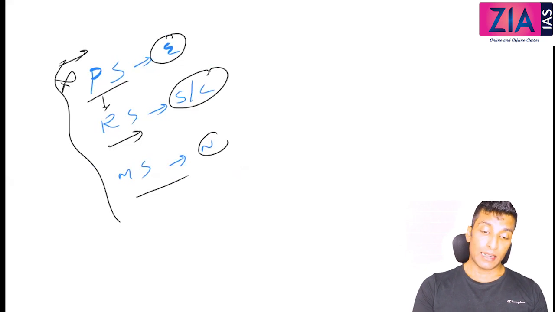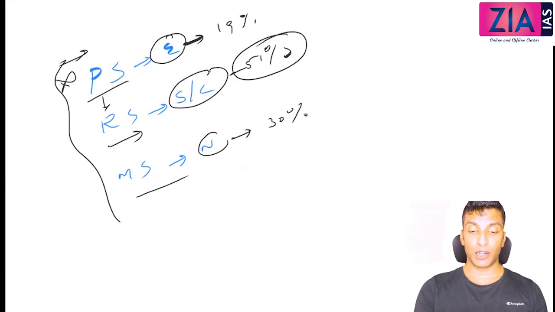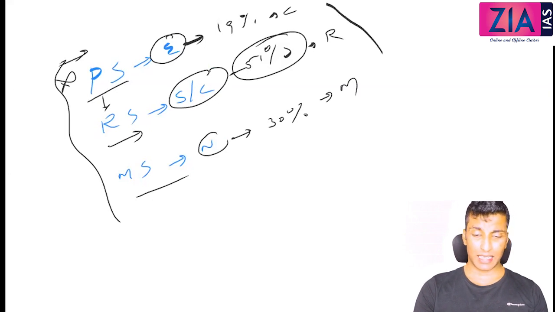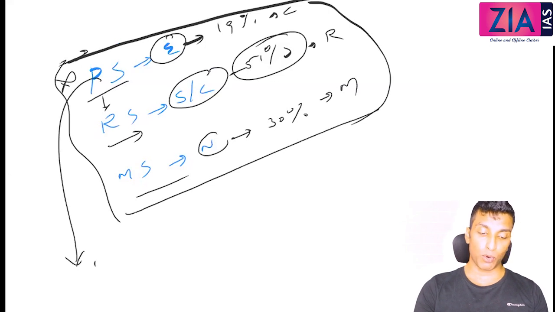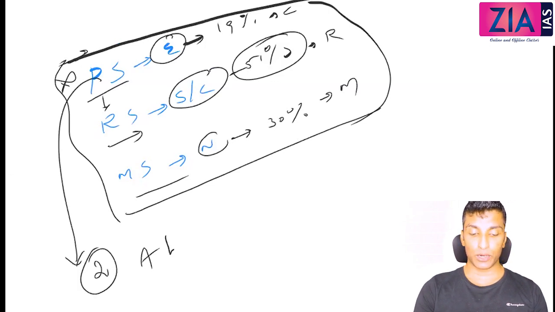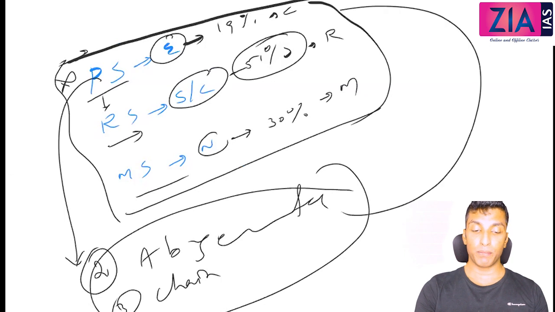Okay, and then this was 19%, this was 51%, so there is a majority, and this is the rest, that is 30%. Here Lord Cornwallis and John Shore, and here it was Thomas Munro and Reed, and here it was Holt Mackenzie. Okay, consequences and everything will remain the same, except in this there are two more, that is absentee landlordism and also chain of intermediaries. That is very specific to permanent settlement.